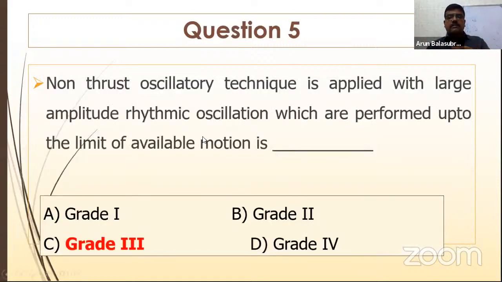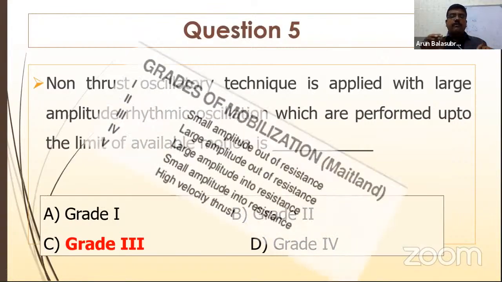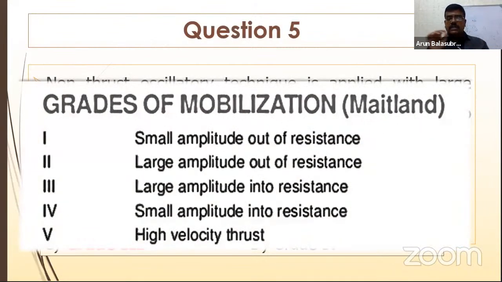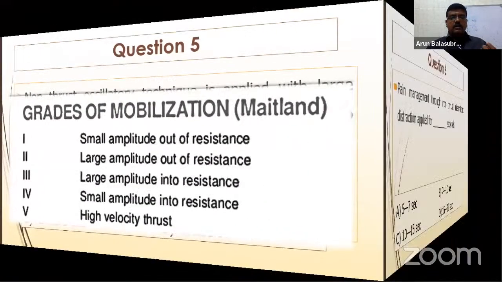Right, so which is performed up to the limit of available movement? That is grade 3. And grade 4 is small amplitude to resistance. You are going well into resistance in grade 4. And grade 5 is high velocity thrust. Some textbooks call it manipulation. Here the patient is rendered powerless to prevent it. It is a sudden movement, and the patient does not have the power to prevent that movement. Whereas in mobilization, the movement is always controlled by the patient. In manipulation, the patient is not able to control it.